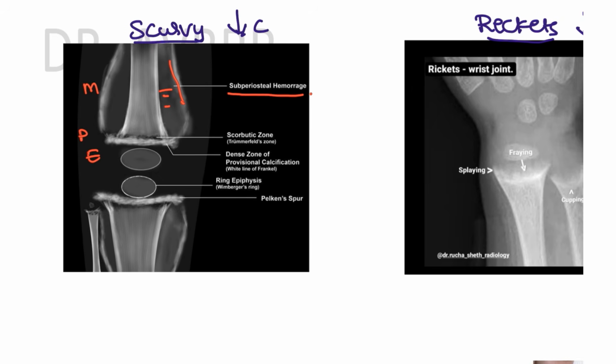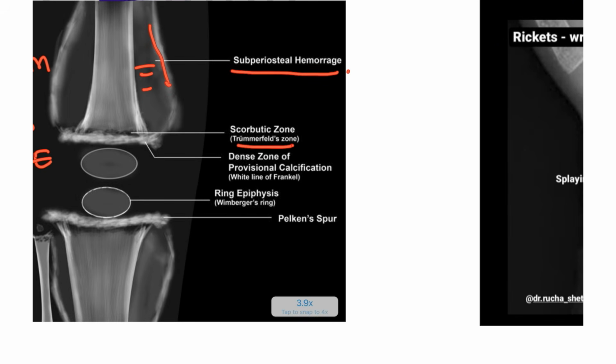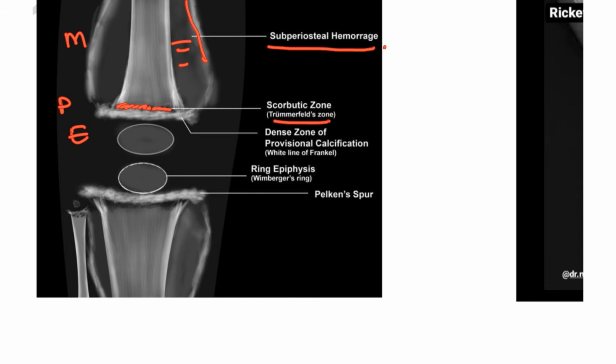Next, in the physis, you are going to see the scorbutic zone, like this. The scorbutic zone, the inflammation is seen in the physis zone. Next, also in the physis zone, there is a dense zone that will be seen, which is known as the white line of Frankel.